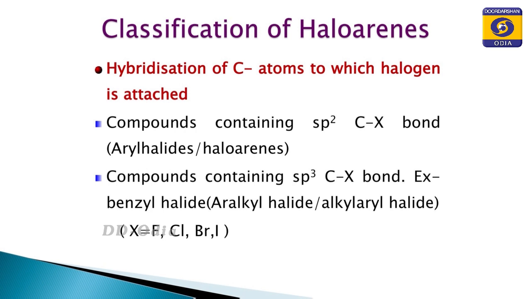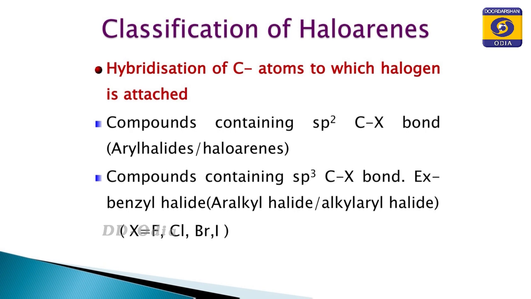Suppose the halogen atom replaces the hydrogen of the methyl group in toluene. There the carbon atom is sp3 hybridized. So, the second category of classification of haloarenes is mainly on the hybridization of the carbon atom to which the halogen is attached.